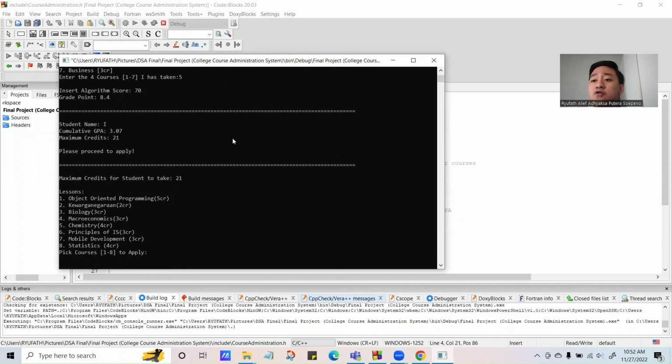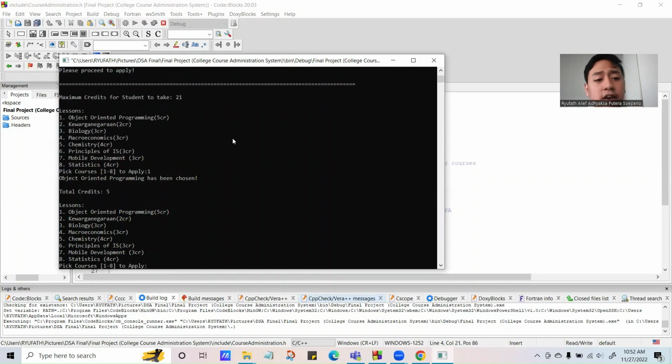And realistically, the student would like to prioritize courses of higher credits. Therefore, they can take that course without missing the chance. So we'll start with the highest credits. And let's just say the first one is object-oriented programming because it has 5 credits. And for the second course, we'll choose another one that has a high credit, which is chemistry, 4 credits, right? We choose number 5.